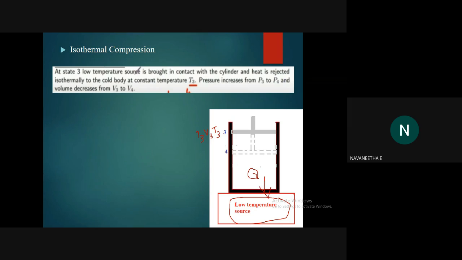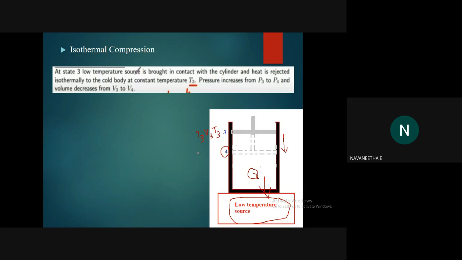So what will happen? The volume will be decreased. Every body continues its state of rest or of uniform motion until it is compelled by an external force. That means every state likes to settle in its original position. So the plunger will try to occupy the original position, the first state. It will try to compress, reducing the volume of the entire system. So the volume will be reduced and the process reaches state 4.